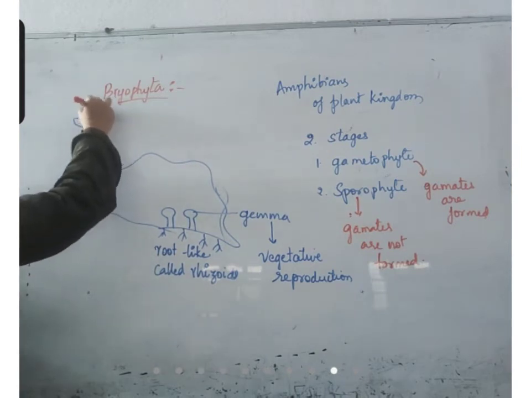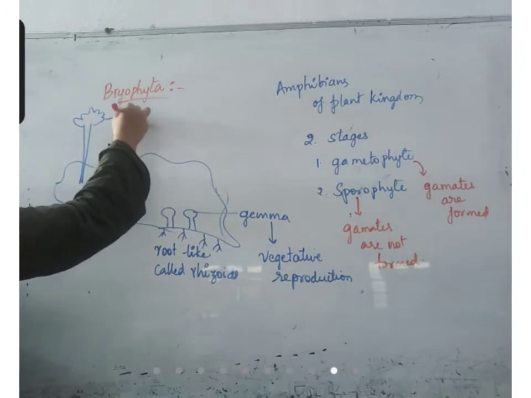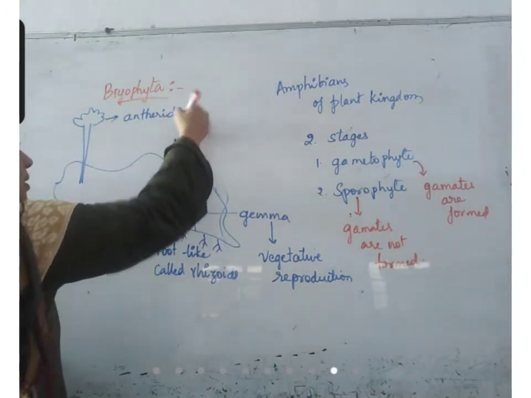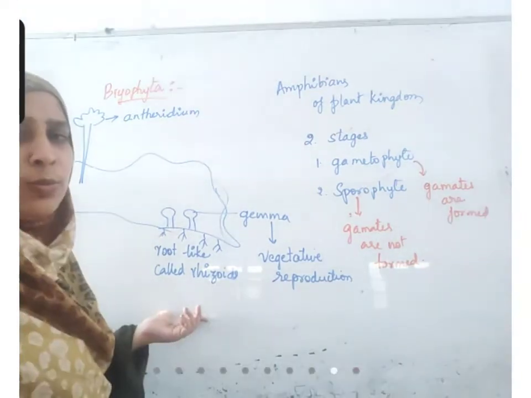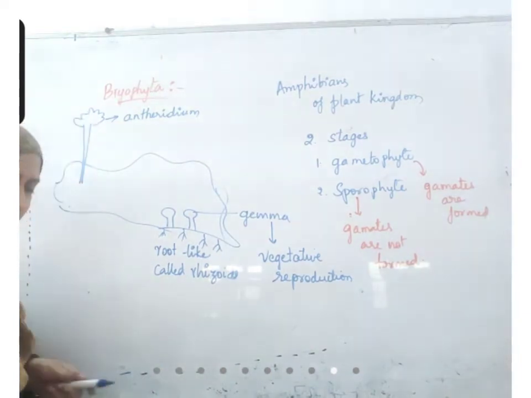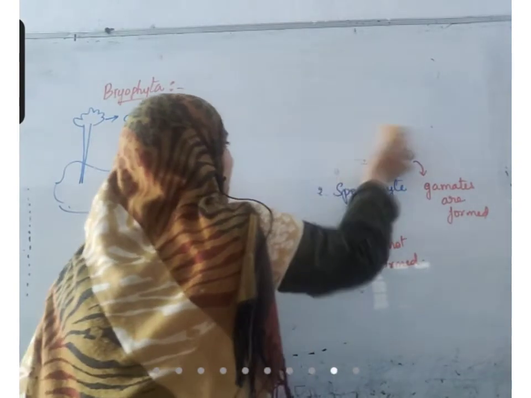It has a structure like this. This is called the antheridium. Here, the male plant and female plant are separate. Like human beings, we have different male organisms and female organisms. In the same way, here also the male plant is separate from the female plant.